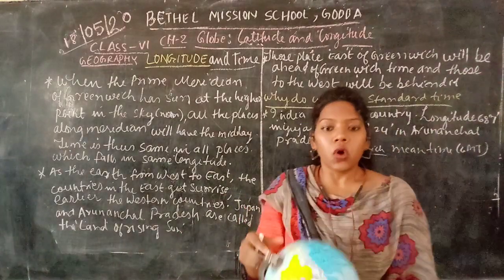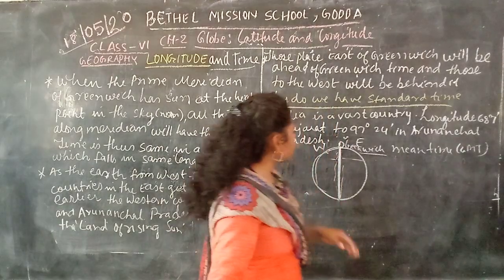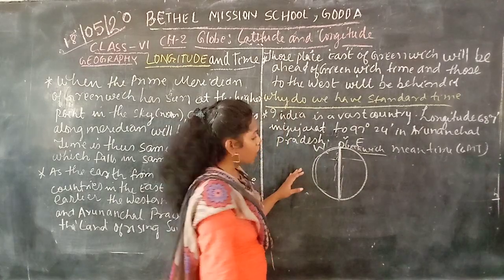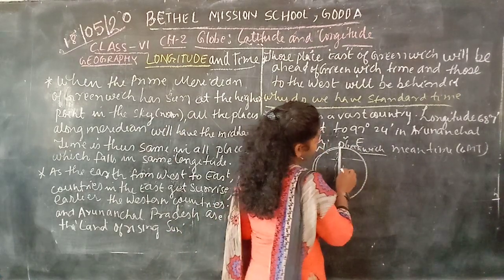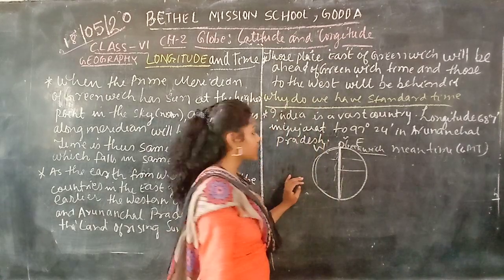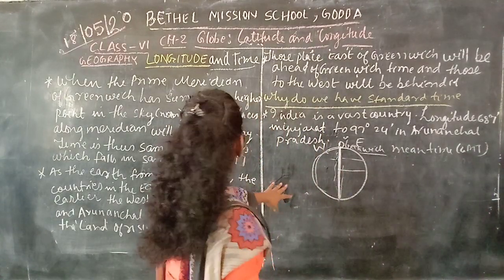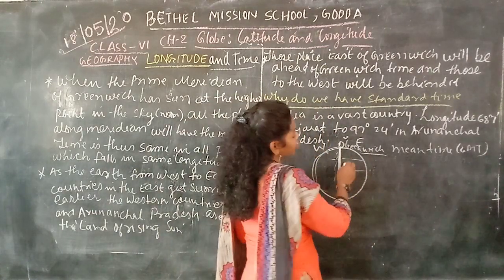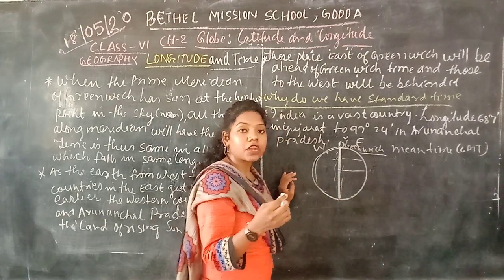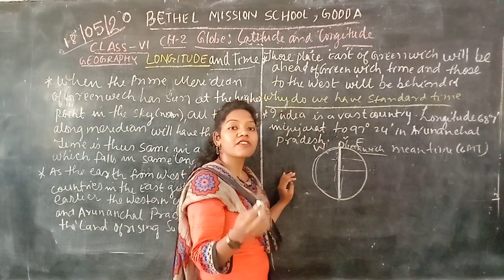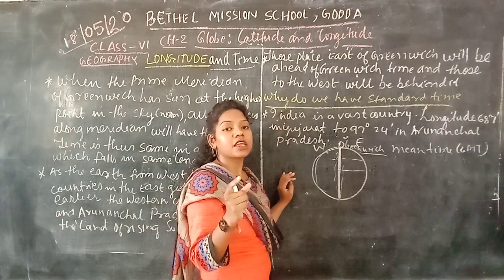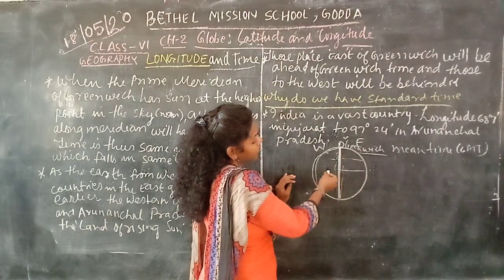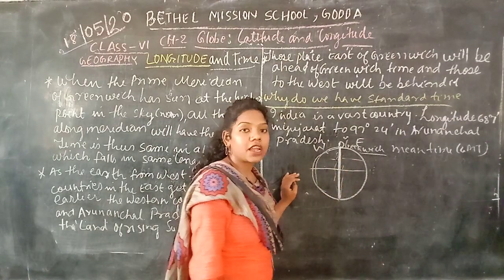This way it rotates. Okay, so what happens? Whichever the place, as we know, it is divided into two equal halves, that is eastern and western hemisphere. So when it rotates, whichever place comes in the east gets the sunrise early. That means whichever place is located in the eastern part of the globe receives the first sunrise, and whichever place is in the west receives the sunlight after that.